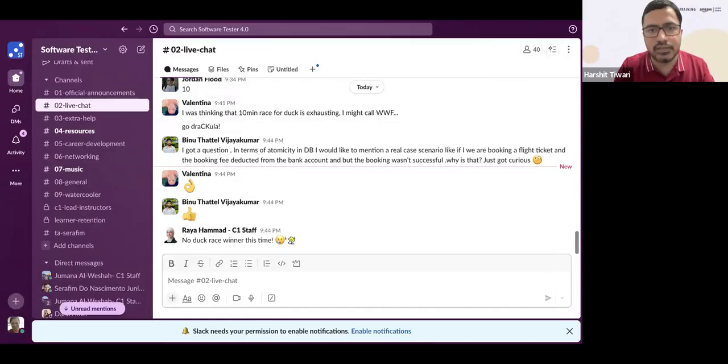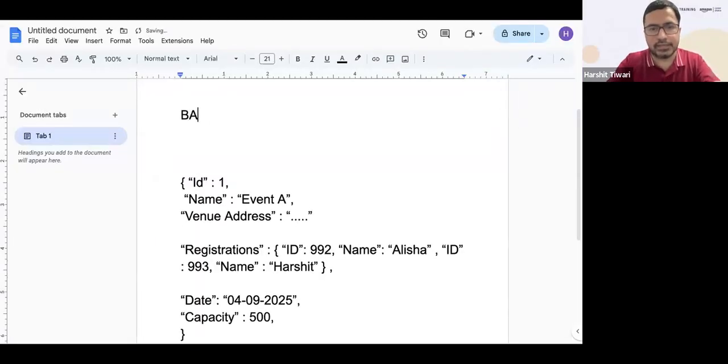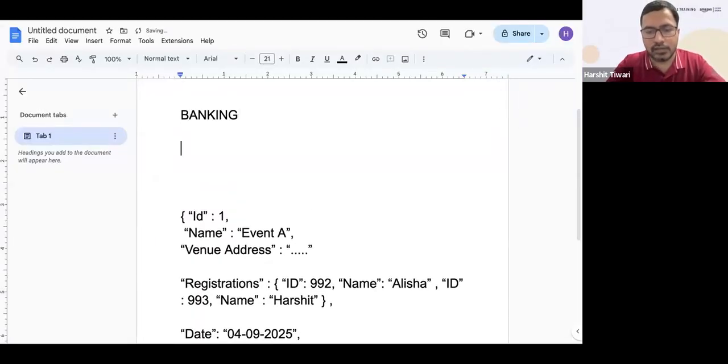So what happens is, your banking system is different from the flight service provider. Let's say it's the website which is doing your booking. The flight booking which you're doing is separate. So both are separate entities.